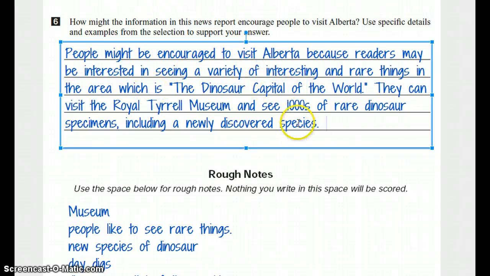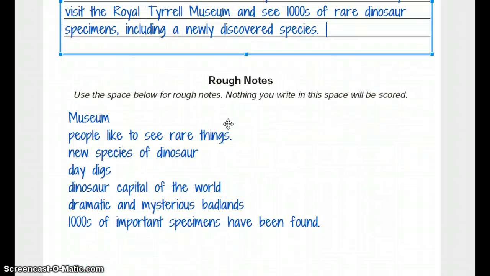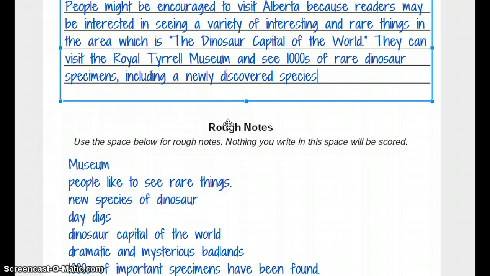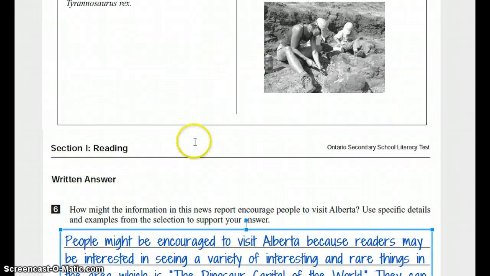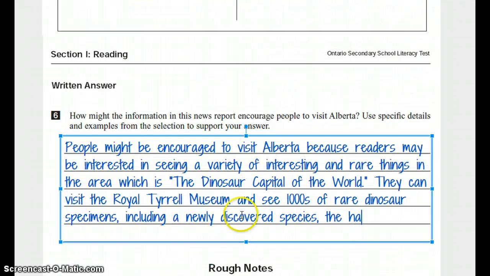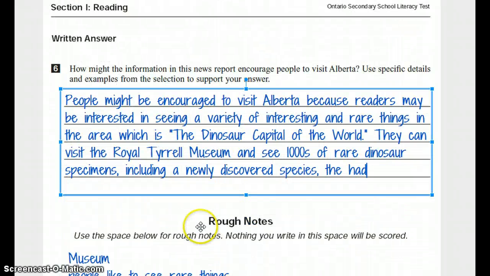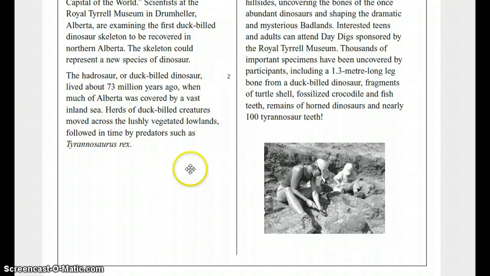There we go, that's a nice sentence. They can visit the Royal Tyrrell Museum and see thousands of rare dinosaur specimens, including a newly discovered species. One more little detail we could throw in here is the name of it. What was it again? The hadrosaur. It doesn't have a capital up here, so I'm not going to put one down here. Hadrosaur. Yes, hadrosaur.